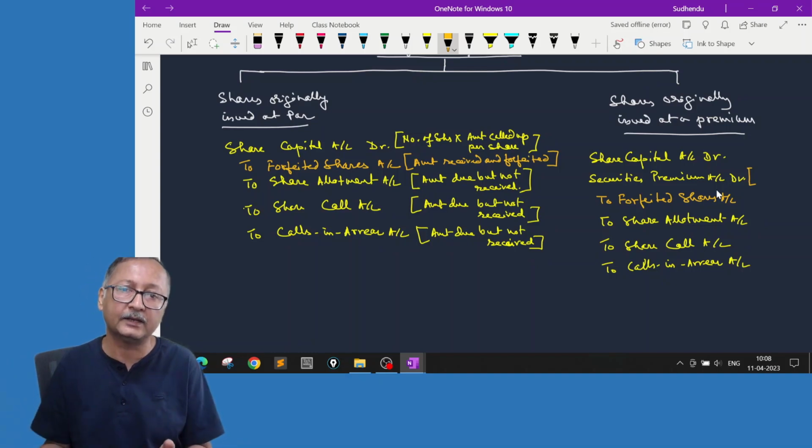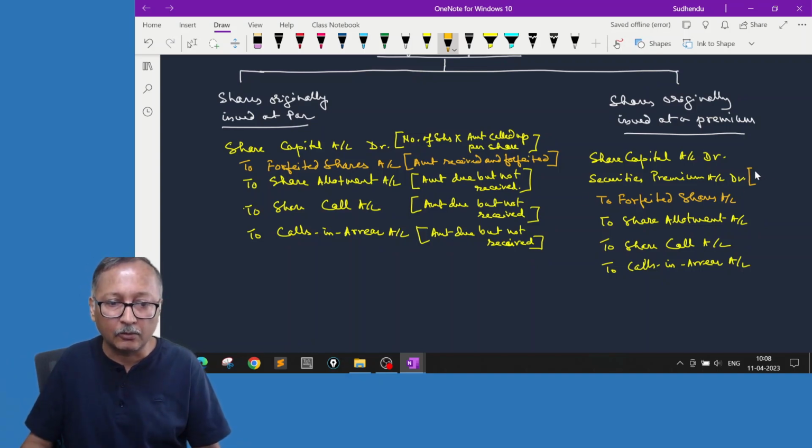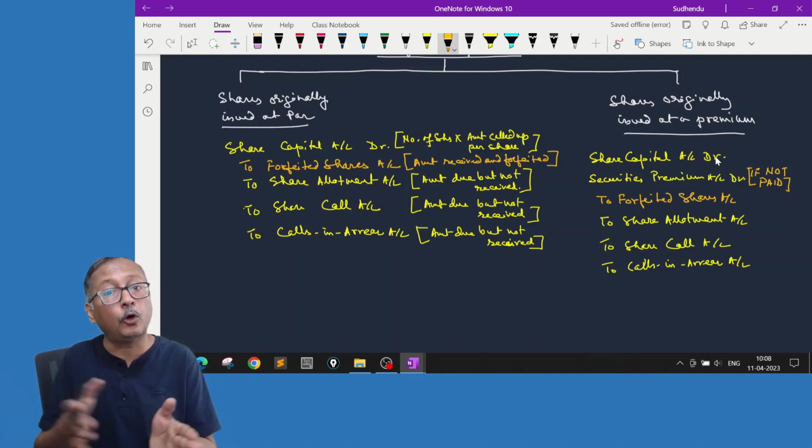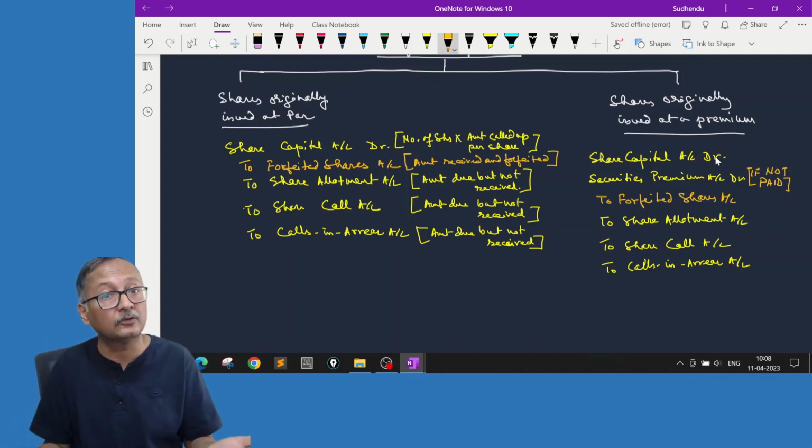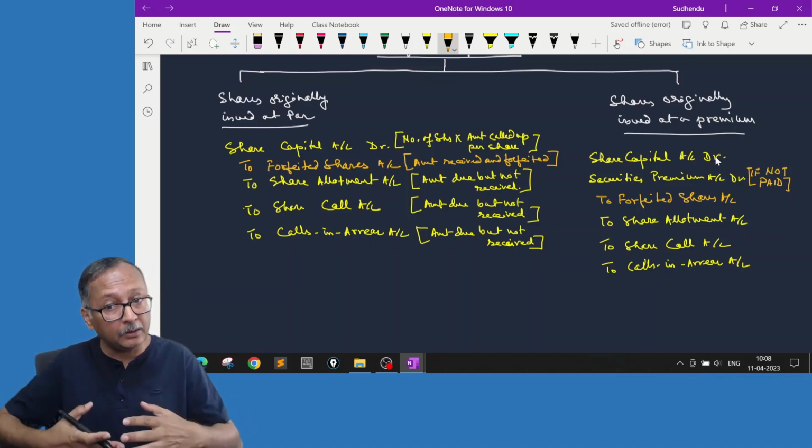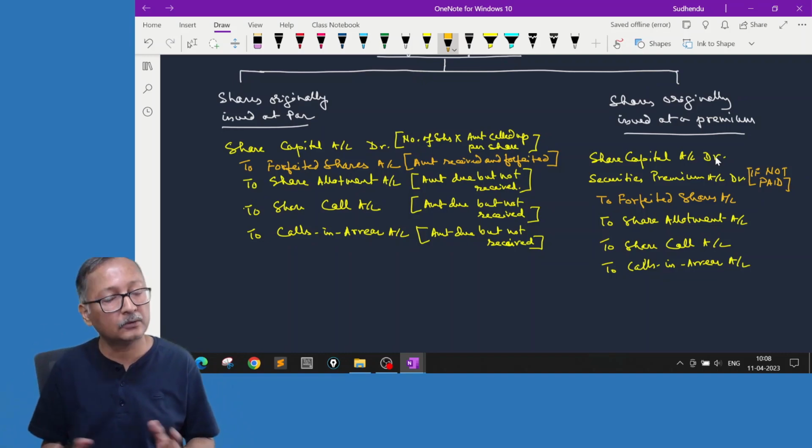It will be lying in the securities premium. So to that extent, only if not paid. Capital, we are taking the entire number called up, whether paid or not paid, we are cancelling the shares. But premium we cannot cancel if it is already paid. So that will be lying.